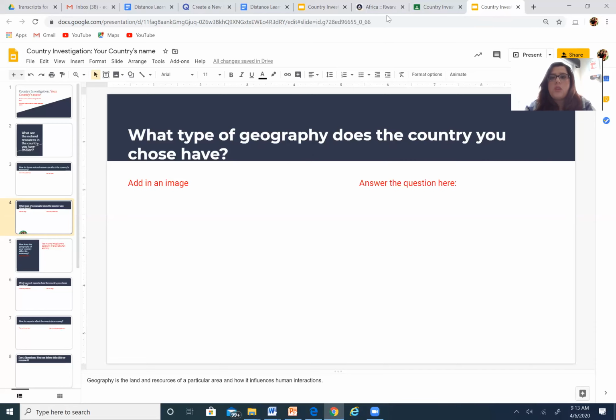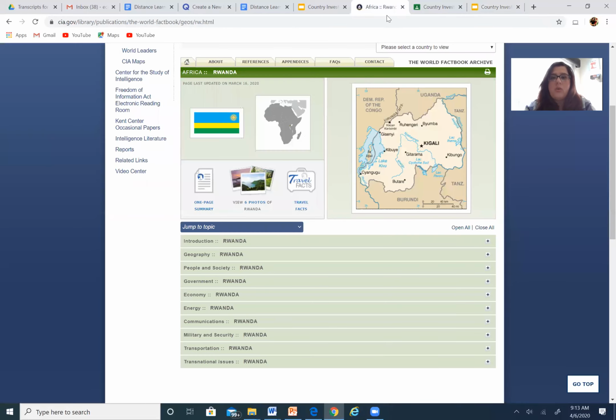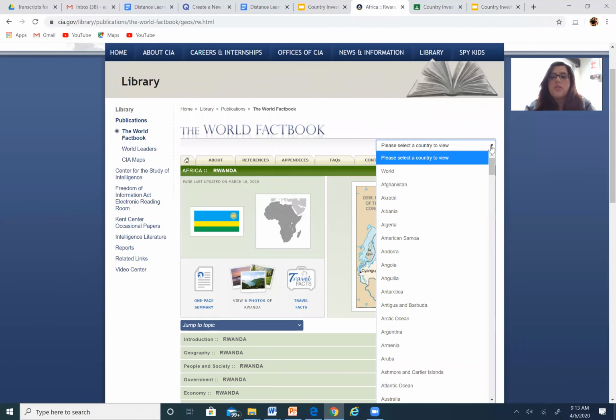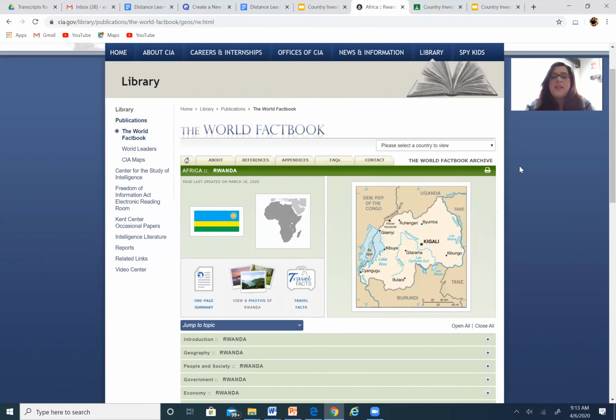So we were doing our class study on Rwanda, right? Remember this website right here, the CIA.gov World Factbook page. So if you need to figure out how to get to your specific country, you're just going to use the drop down and choose your country there. Keep in mind that your country should either be an African, South American, or Asian country. Okay. So we chose Rwanda.